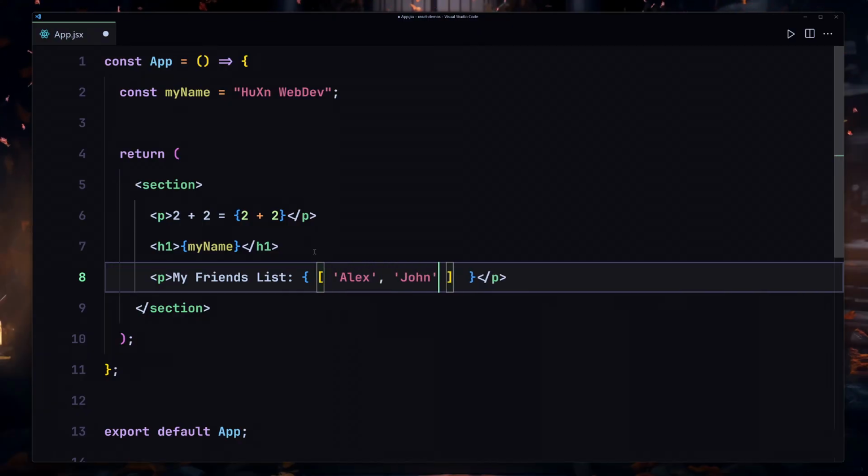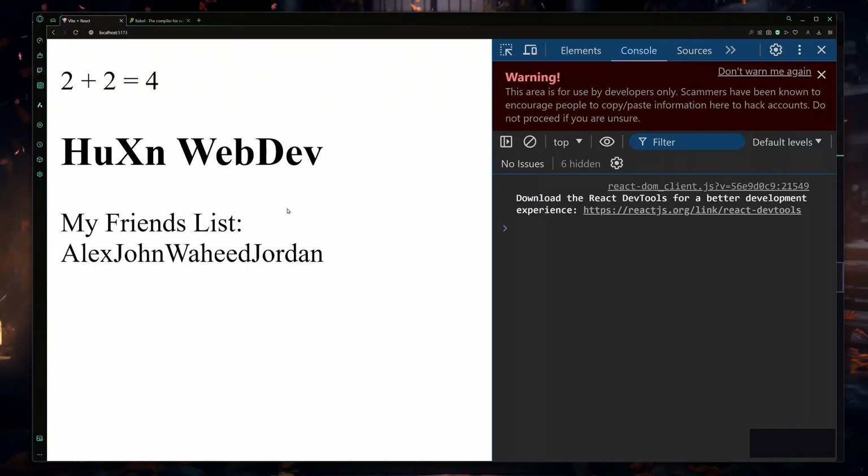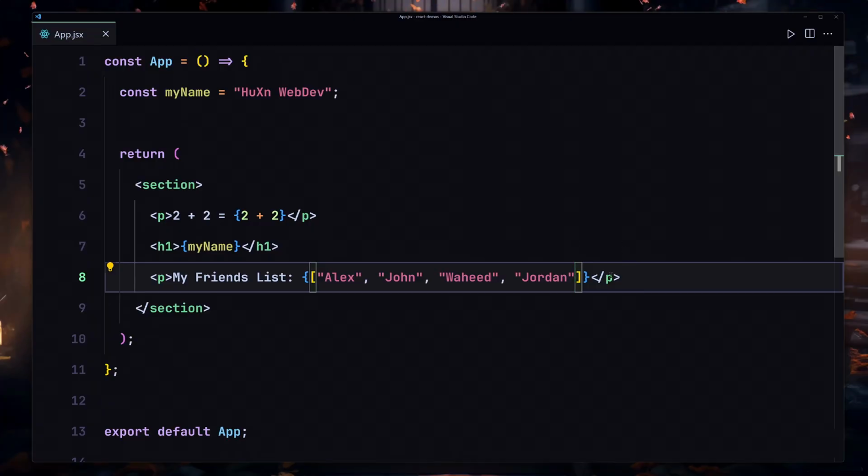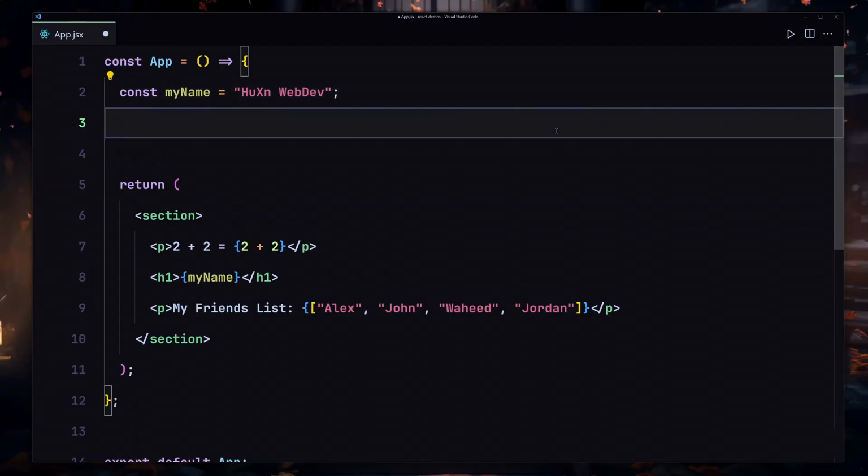We also have John and also Wahid and something like that, and Jordan. So if I save my file, here you can see we are now getting my friend list. We have Alex, John, Wahid, and also Jordan right here, which is amazing. Now I'm going to create a function, and I'm going to execute or embed this function dynamically inside my JSX.